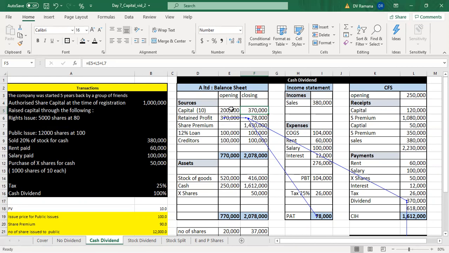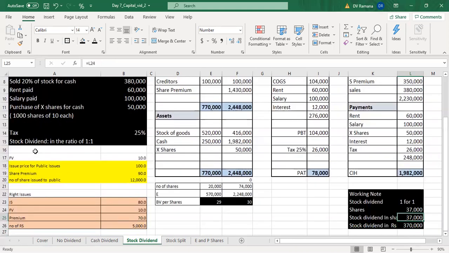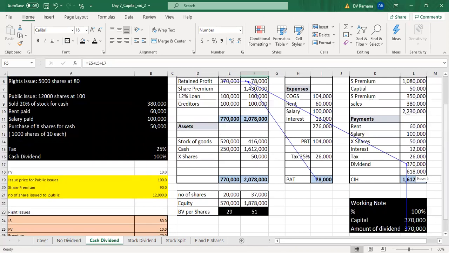So that is 37,000. And the company distributed another 37,000 shares because of the stock dividend. So stock dividend value is 37,000 into 10. So the amount of dividend to be given is 370,000. Here also 370,000.